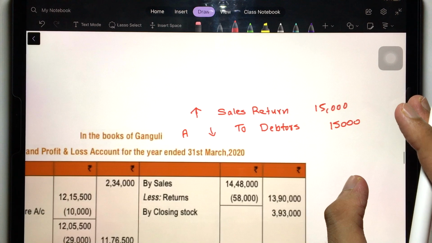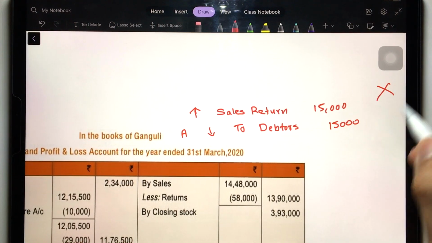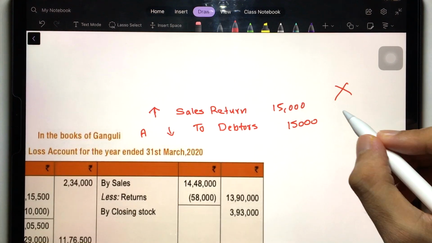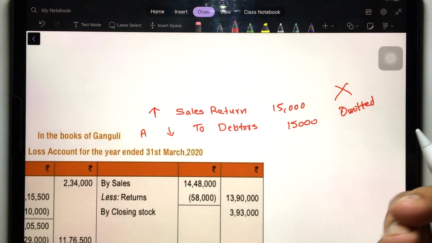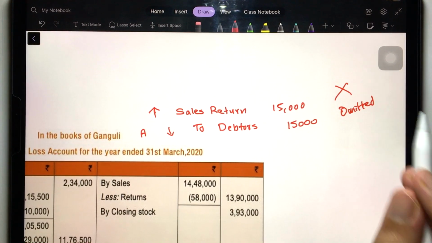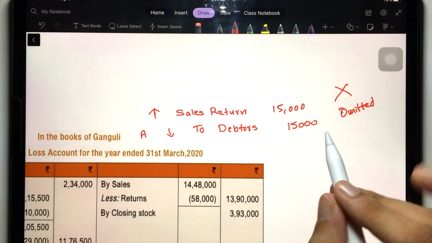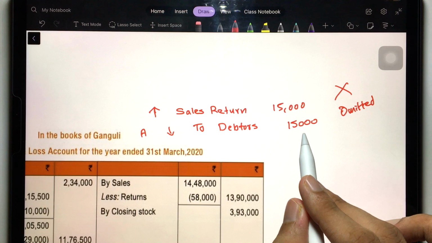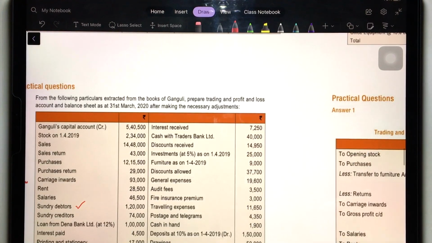Now debtors should fall, but this entry is not passed. It's an error of omission. It has been omitted, not recorded at all. So you can clearly understand debtors are overvalued by 15,000. Do you understand the logic now? Debtors are supposed to be less by 15,000, but it is not recorded, so debtors are more by 15,000.